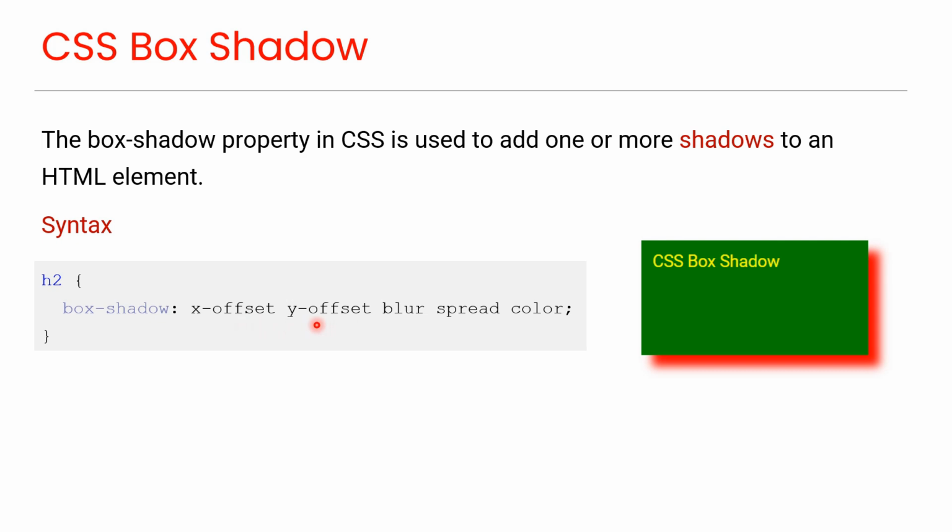The second value is for Y offset, which is used to set the vertical position of the shadow. You can use a positive value to place the shadow below the box, and a negative value to position it above the box. The third value is for blur, which is optional and is used to blur the shadow of the box. The fourth value is for spread, which is used to set the size of the shadow, where the extent of the shadow spread is determined by the value specified. And the fifth value is for color, which is optional and is used to set the color of the shadow.